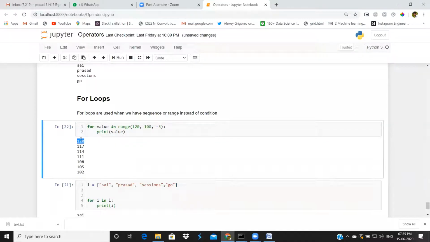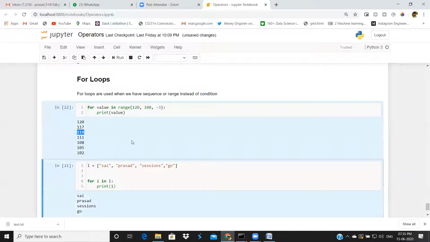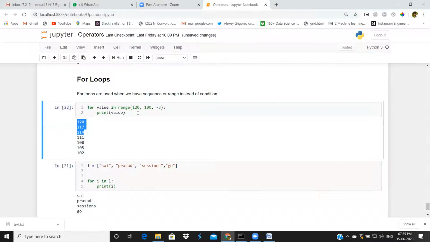If you observe, it started from 120. It's decreasing each value. For one loop, it's decreasing 3 values. You can go from 0 to 100 or 100 to 200, 200 to 100. We can do anything with this for loop.